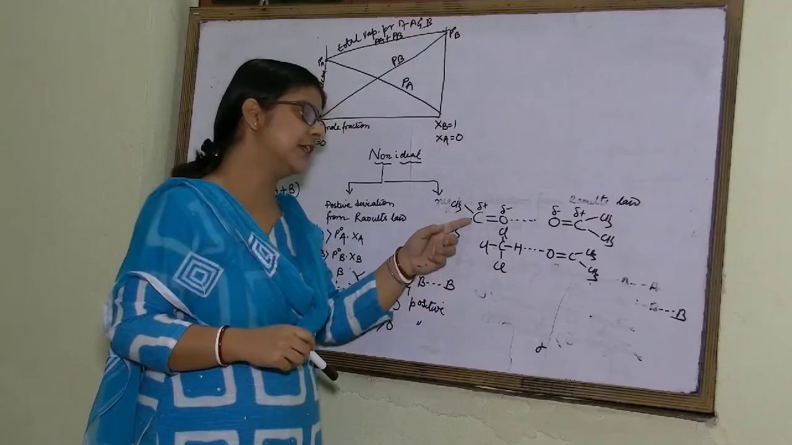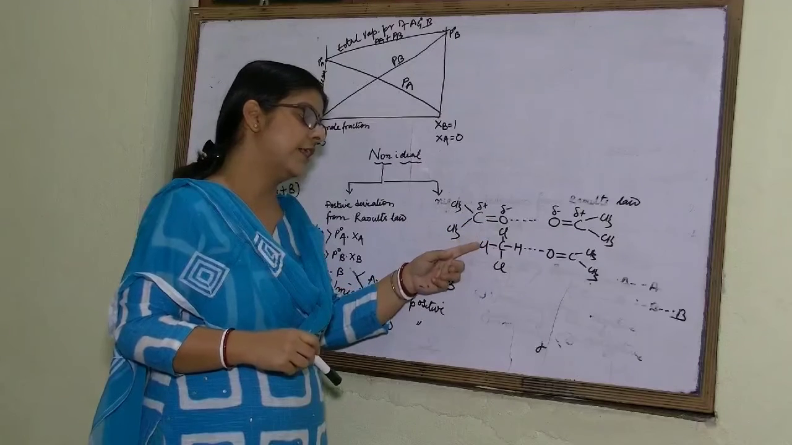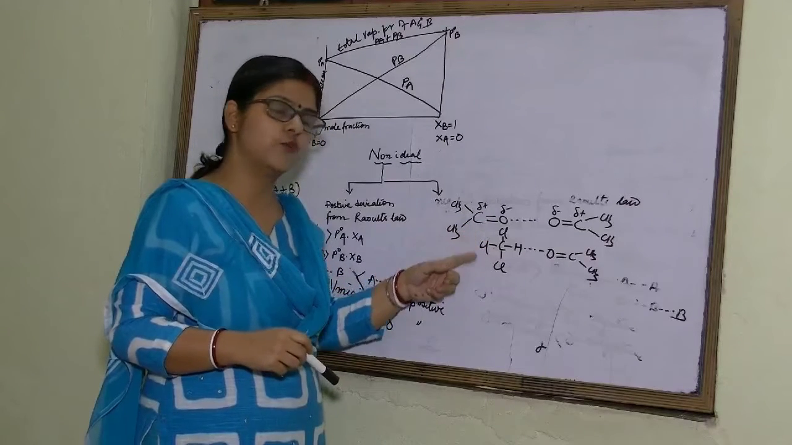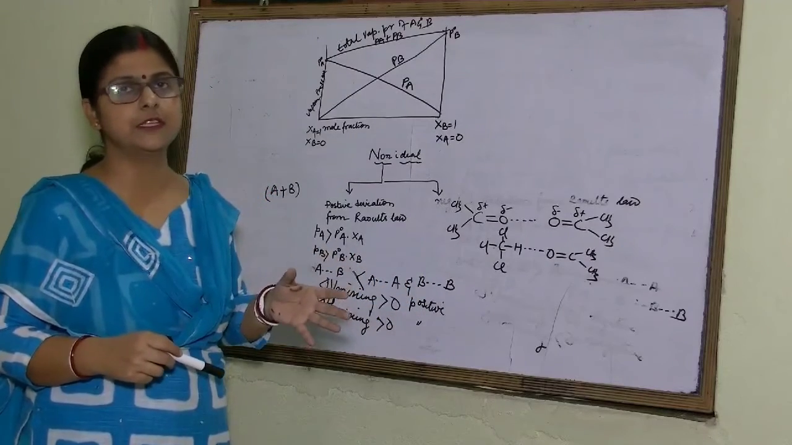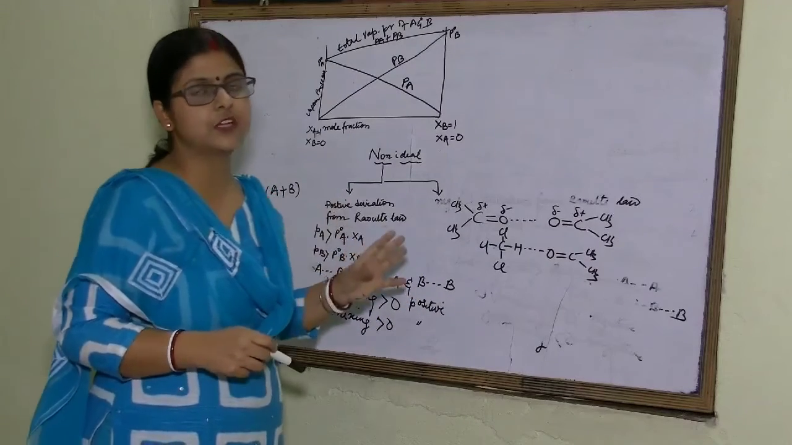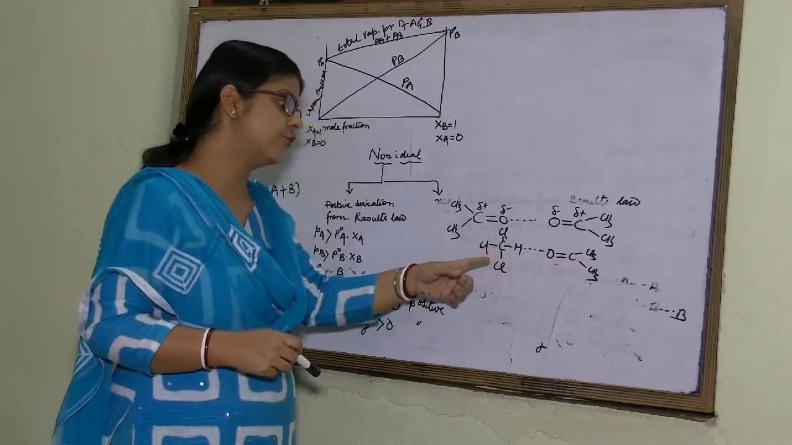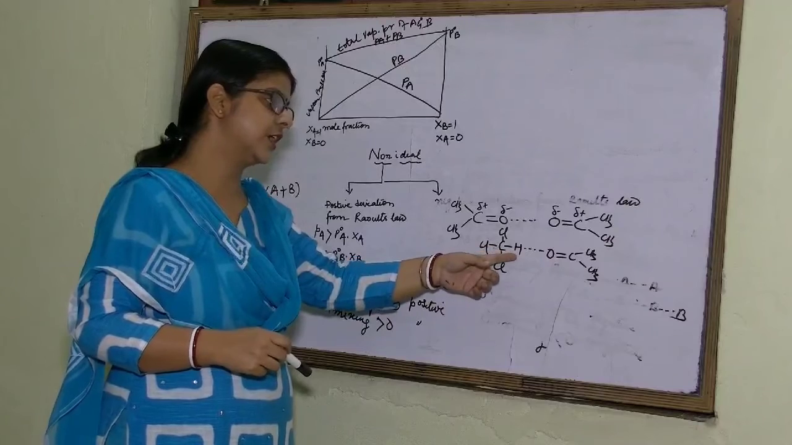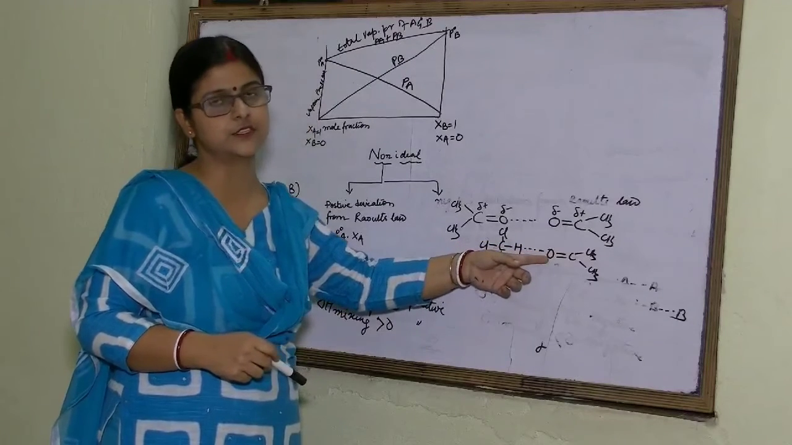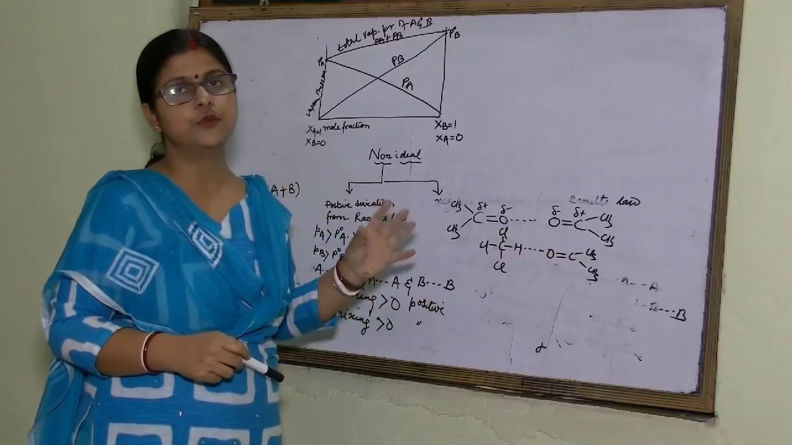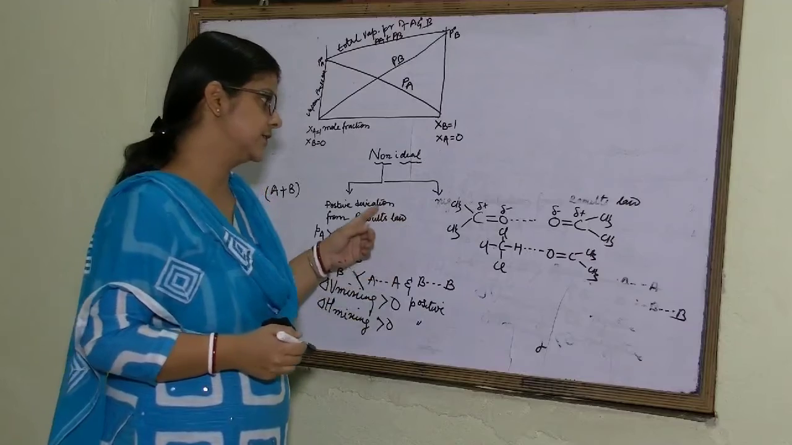I have taken up an example of acetone and chloroform. When we mix chloroform with acetone, what happens? The force of attraction increases. How is it increasing? In chloroform, there is a hydrogen which forms a hydrogen bond with the oxygen atom of the acetone. So the force of attraction increases, so the volume will decrease.